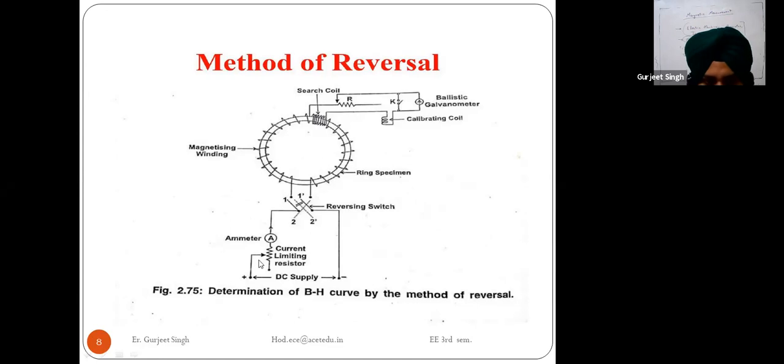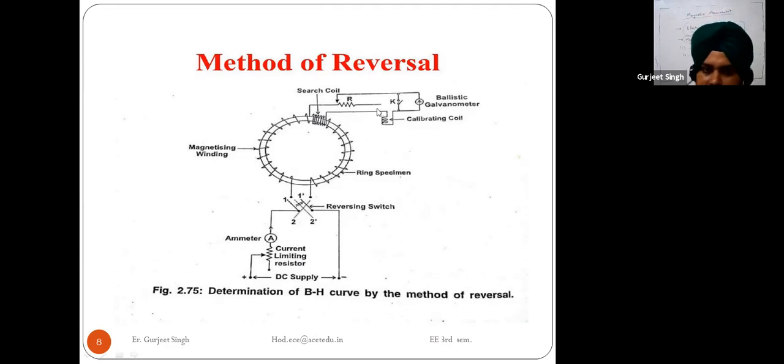By using this current limiting resistor, we set the current to the minimum value, because we have to measure different values of B. So first we put a low value of current in the magnetizing winding of the ring specimen. We note the value of B through this ballistic galvanometer.